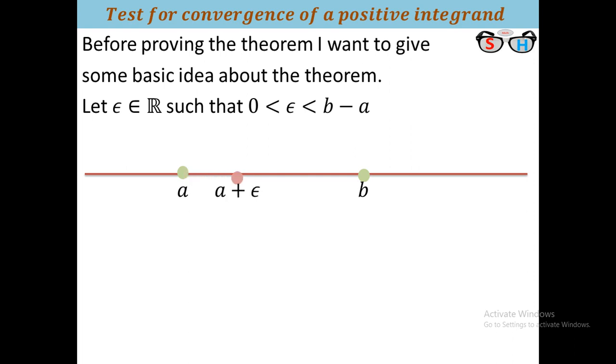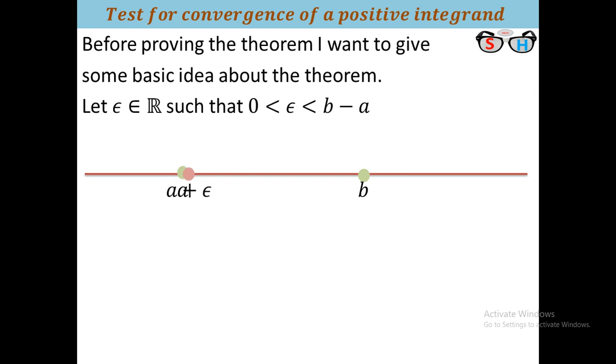If the integration from a plus epsilon to b is finite at every point, in every step, you see that in each step it gets nearer and nearer.